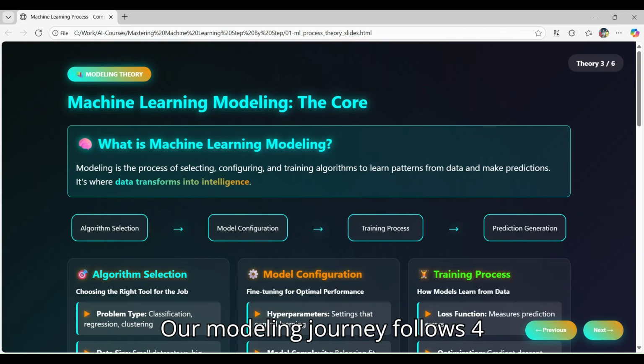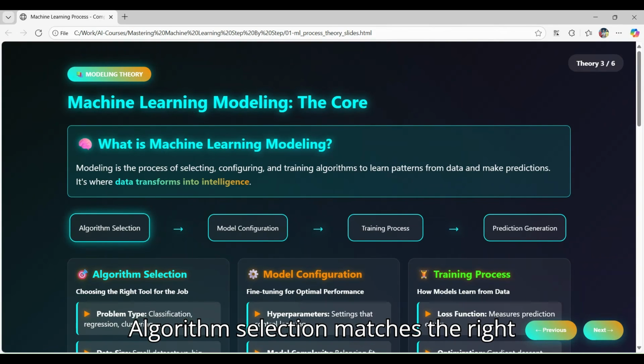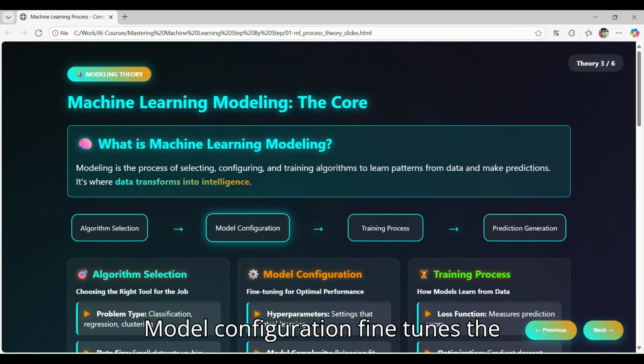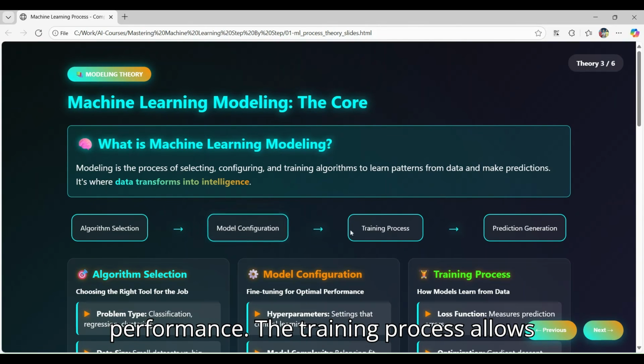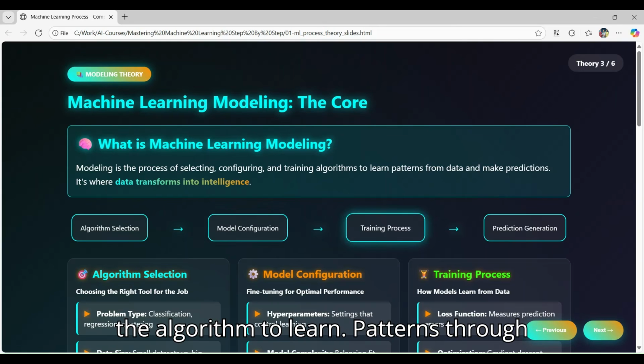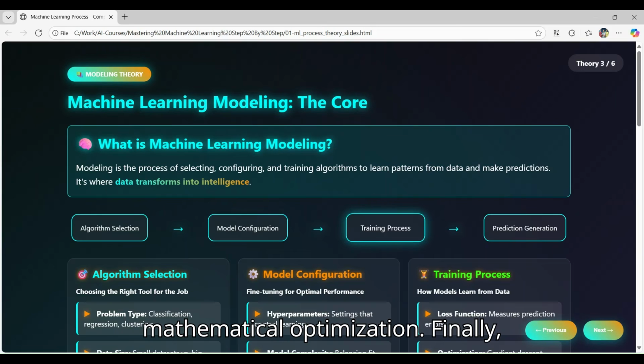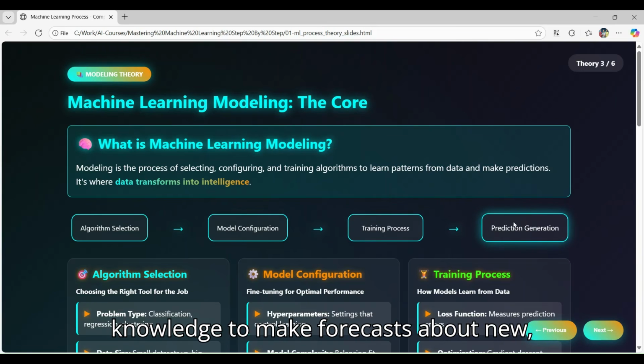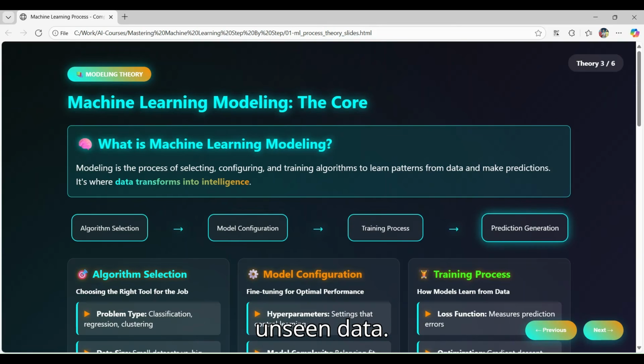Our modeling journey follows four interconnected steps that build intelligence systematically. Algorithm selection matches the right mathematical approach to your specific problem type and data characteristics. Model configuration fine tunes the algorithm's parameters for optimal performance. The training process allows the algorithm to learn patterns through mathematical optimization. Finally, prediction generation applies the learned knowledge to make forecasts about new, unseen data.